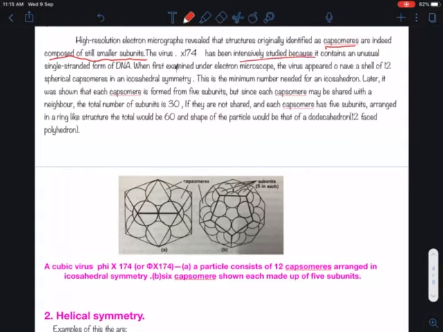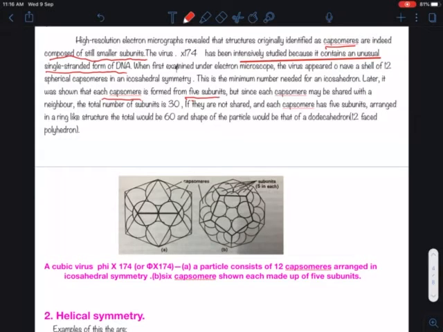It has been shown in phage viruses. It has been intensively studied because it contains an unusual single-stranded form of DNA. When first examined under the electron microscope, this virus appeared to have a shell of 12 spherical capsomeres in an icosahedral symmetry. This is the minimum number needed for an icosahedron.